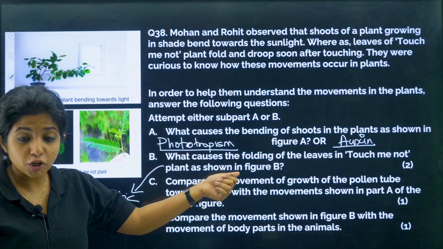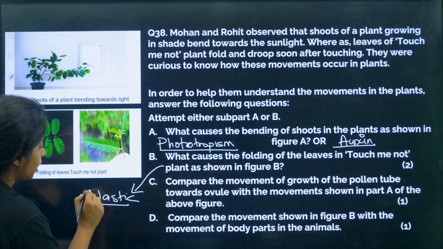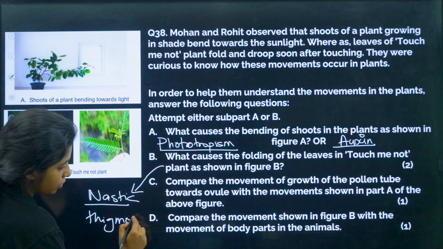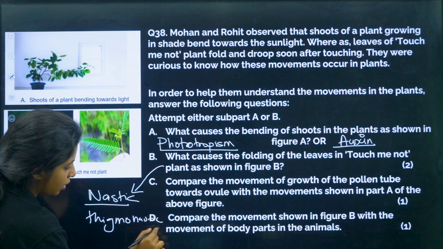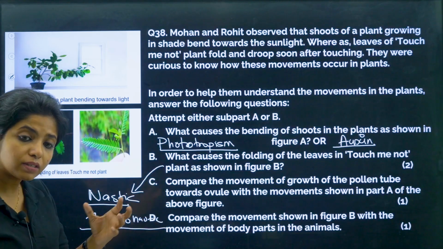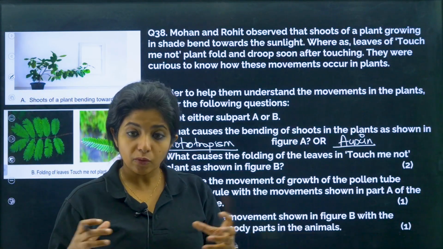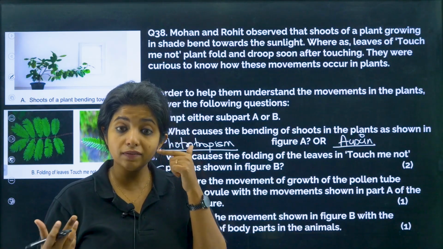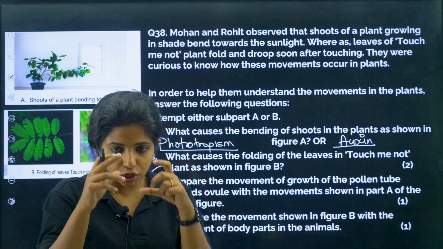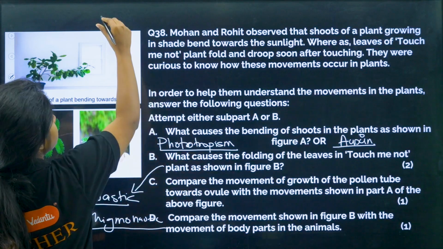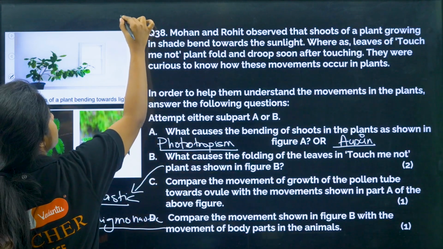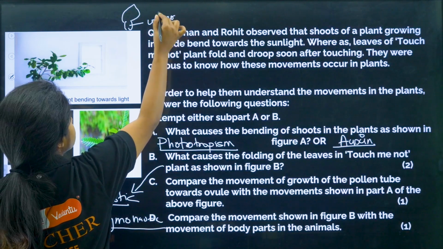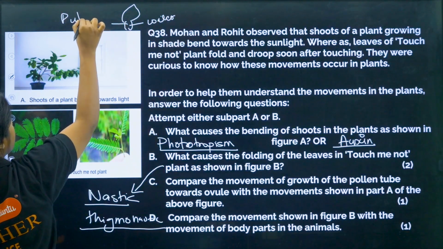And Touch Me Not is showing thigmonastic movement. What is it showing? Thigmo as in touch. Okay, thigmonastic movement, my dear children. And why does it close, and basically why does the folding of leaves happen? Because the leaf has a region like this, a small swollen region, which has a lot of water in it. You call this region the pulvinus.